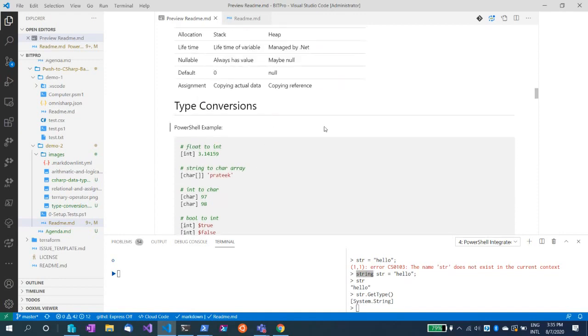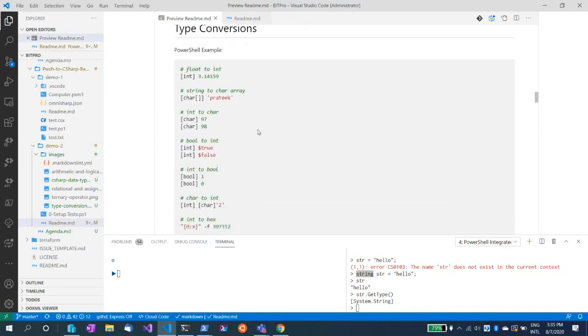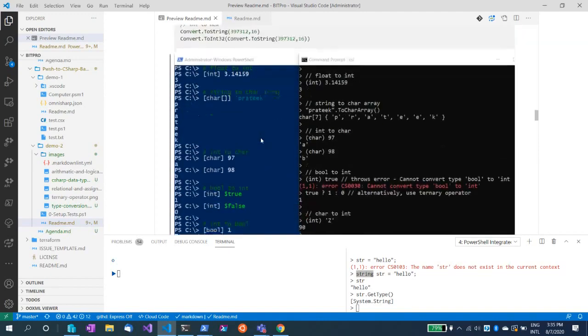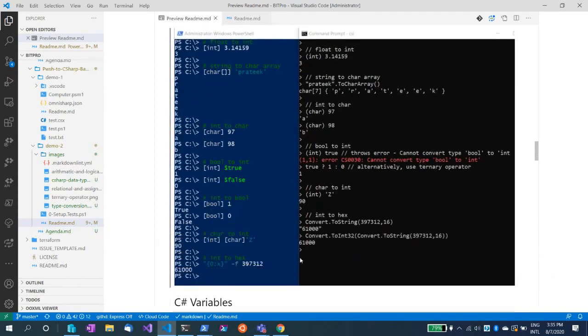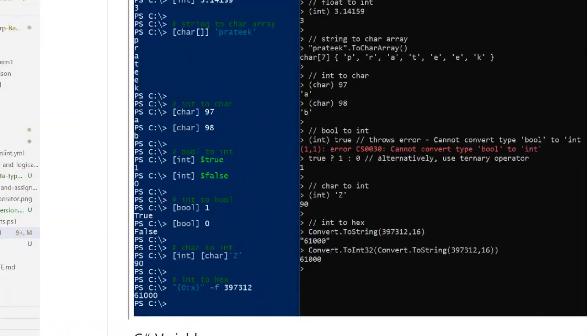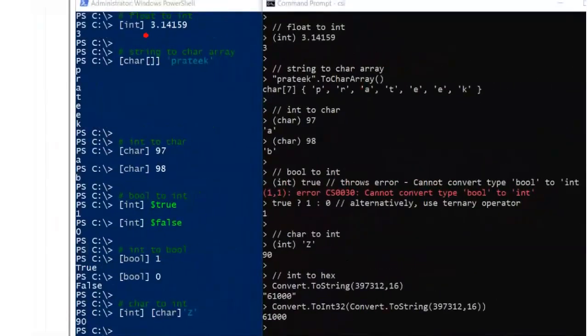So we talked about what the various types are, but when you're actually working with various programs, you will see that sometimes you want to convert those types into other types. One of the most common use cases in PowerShell is to convert a float to an integer, like you can see. We can use the int type accelerator in PowerShell and just give the value, and it will automatically convert that. So let me scroll down a little bit here, and I'll quickly show you the various examples I have. All right. So this was a type conversion of a float value to an integer value.